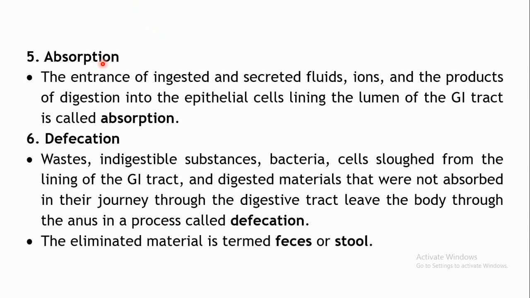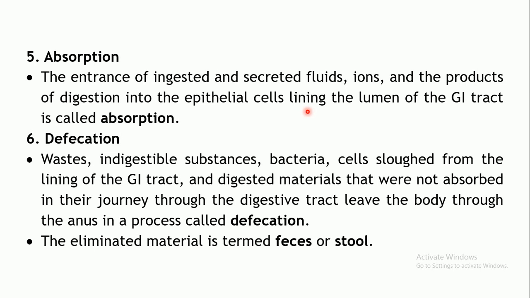Whatever food is digested now needs to enter our body cells, right? So whatever secreted fluids, ions and the products of digestion, all these enter into the epithelial cell lining of the GI tract.